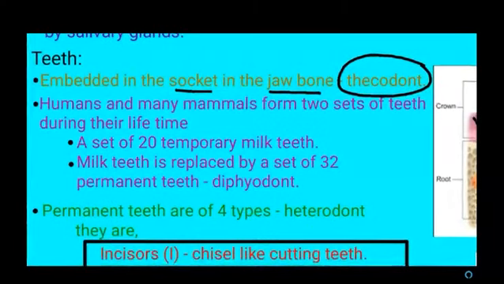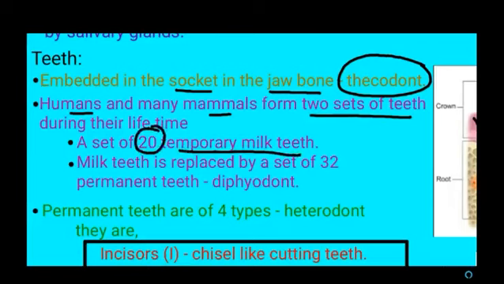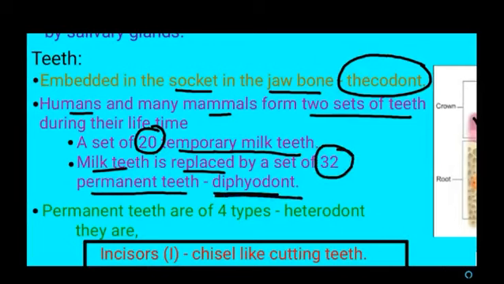In the case of human beings and many mammals, they possess 2 sets of teeth during their lifetime. The first set of teeth is called temporary milk teeth, which are 20 in number. The second set of teeth is called permanent teeth. These permanent teeth replace the milk teeth, and are 32 in number. Such a type of dentition is called diphyodont dentition.